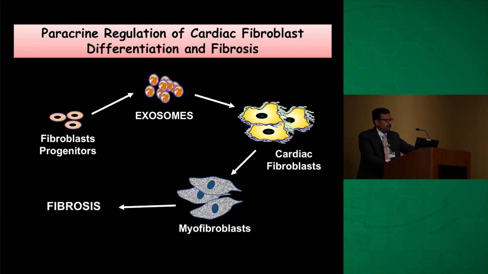So we are thinking that although our cells are few in number, they are highly active cells, and they might secrete some growth factors related to fibrosis, and they activate the resident fibroblasts to increase the intensity of cardiac fibrosis in IL-10 knockout mice. So our hypothesis here is that IL-10 knockout FPCs might secrete exosomes packed with profibrotic factors, which activate the resident fibroblasts to lead to cardiac fibrosis in IL-10 knockout mice.